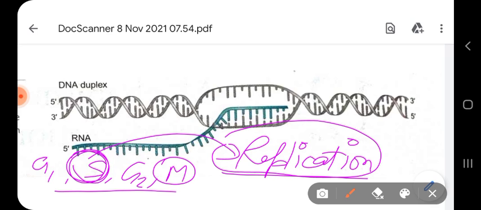Together they form chromatin, a chromosome-like structure, which will be distributed among the daughter cells during cell division. For that we have to copy all of the genome.